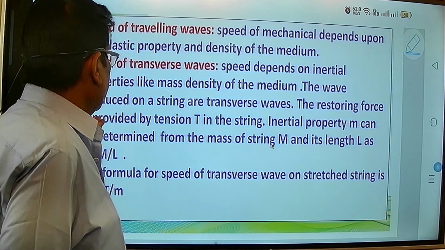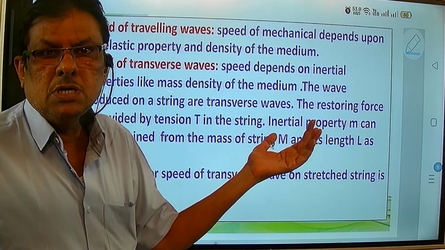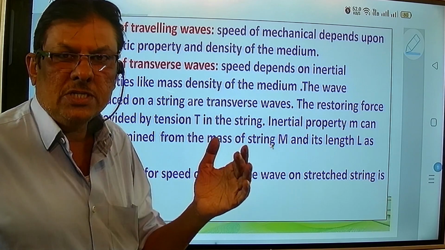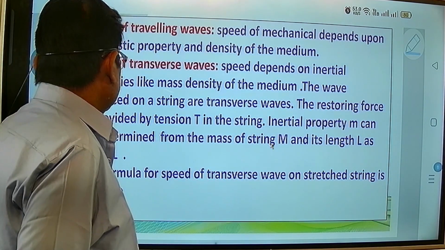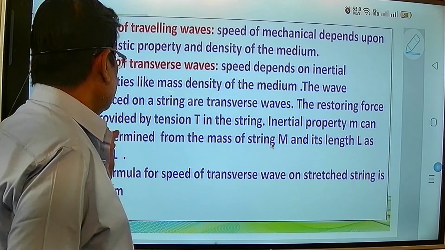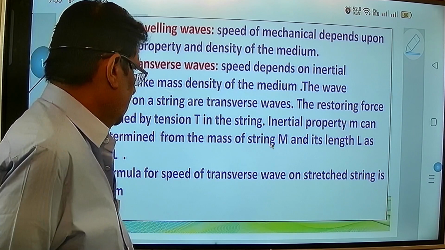When it goes to the original position or in the negative direction of the x-axis, at that time we say that the restoring force is provided. But by whom? By the string.